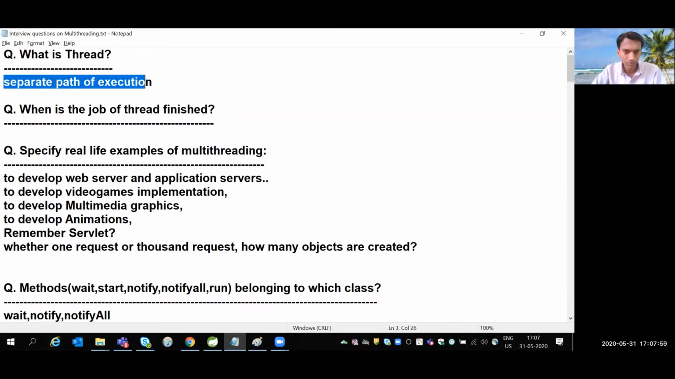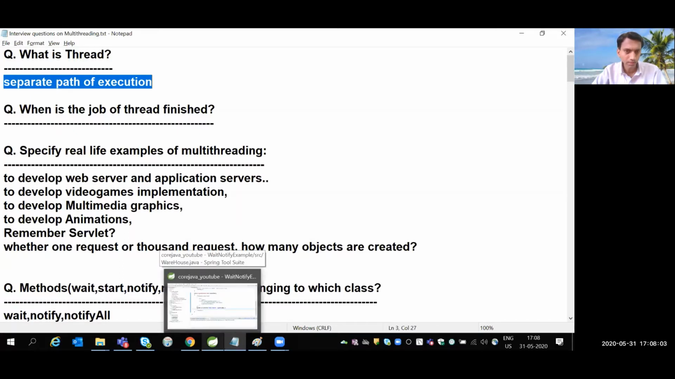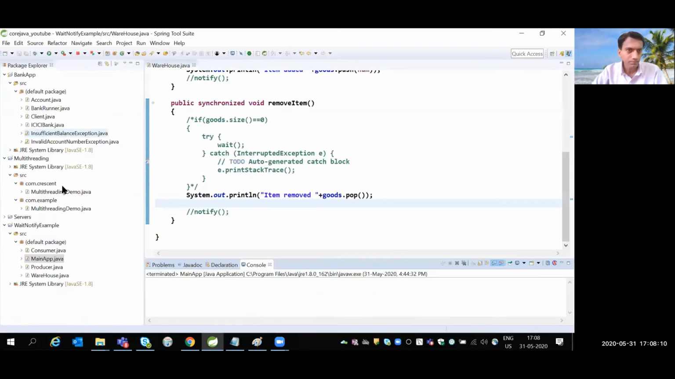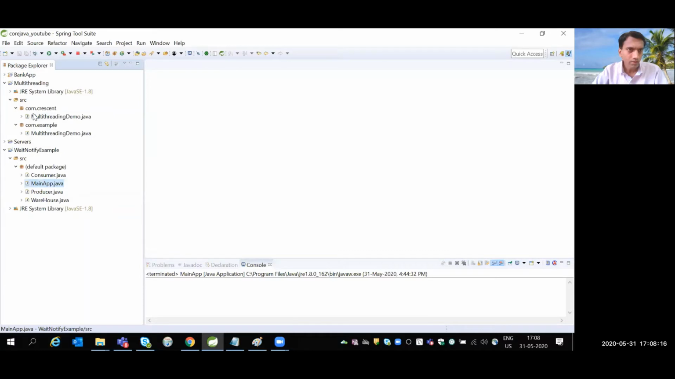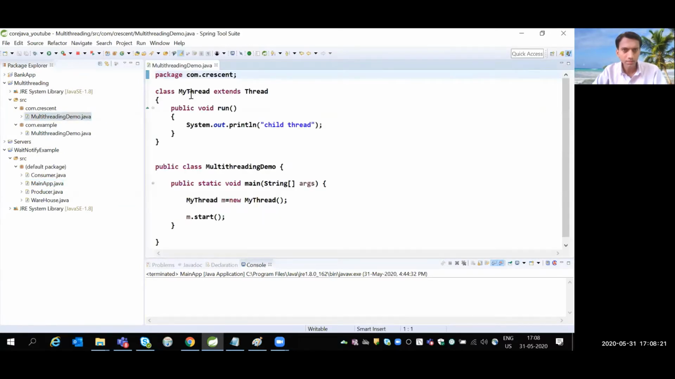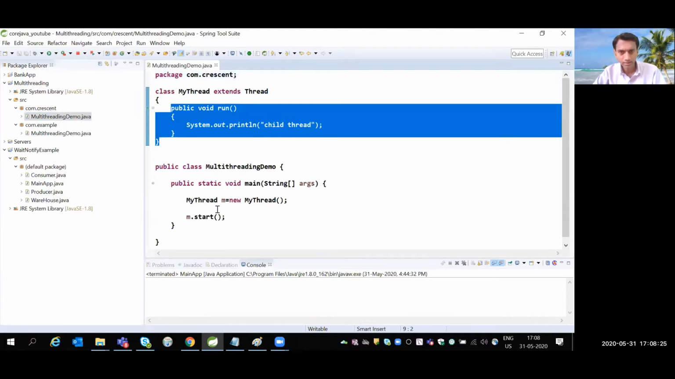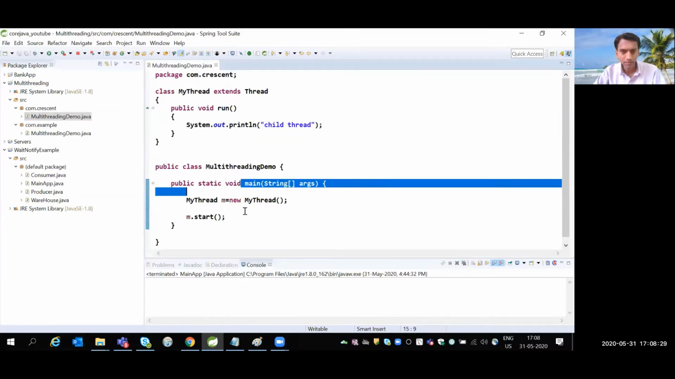Let me show you one small demo. I won't spend much time on the demo. The ready-made demos are there; I will execute them, or sometimes I will type one or two lines. I already created one sample code: class MyThread extends Thread, with public void run as the child thread, and then the main method, in which we have the main thread.